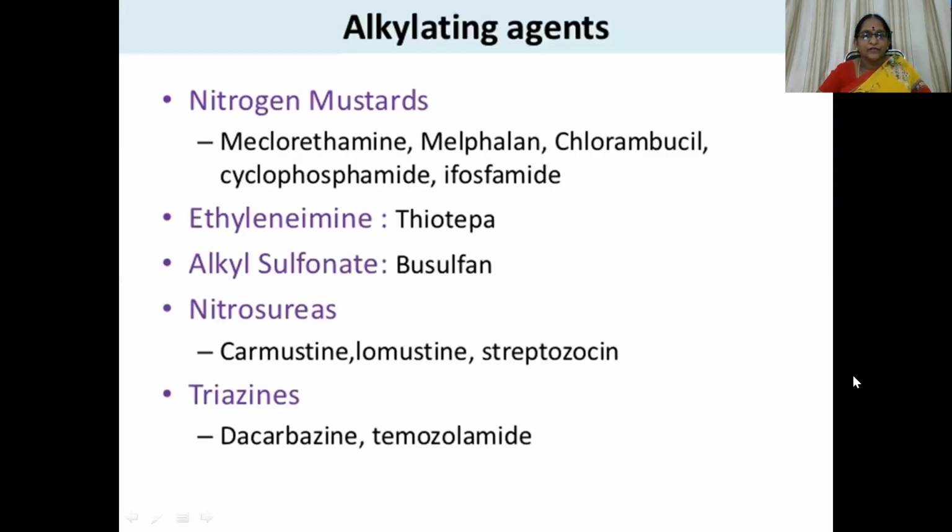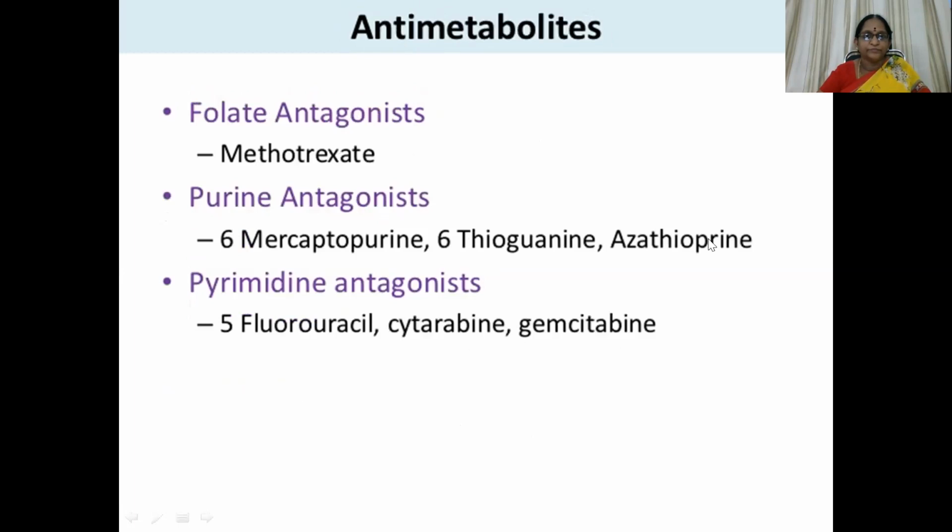First, nitrogen mustards, which comprise mechlorethamine, melphalan, chlorambucil, cyclophosphamide, and ifosfamide. Then the ethylene amine category, which contains thiotepa, and busulfan, which belongs to alkyl sulfonates. Carmustine, lomustine, and streptozocin belong to the nitrosoureas group, and procarbazine, dacarbazine, and temozolomide belong to the triazine group.